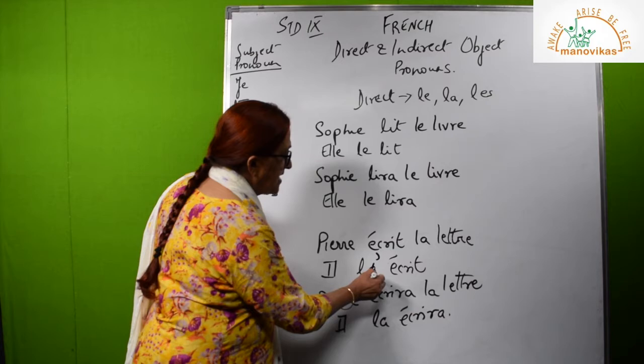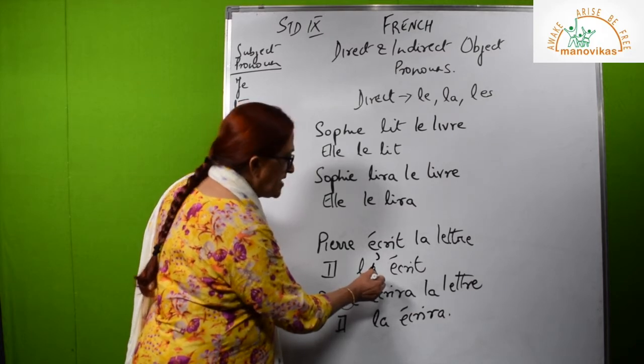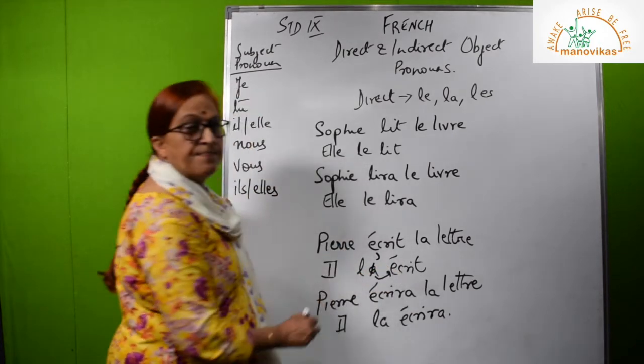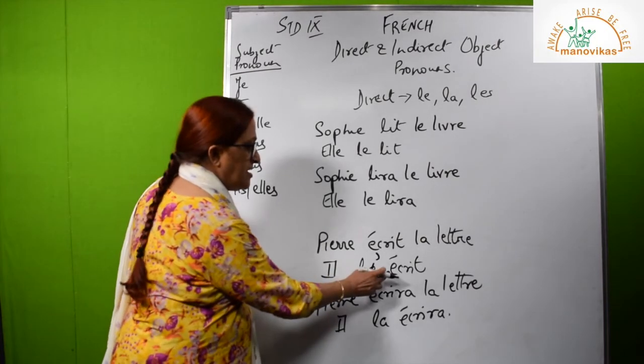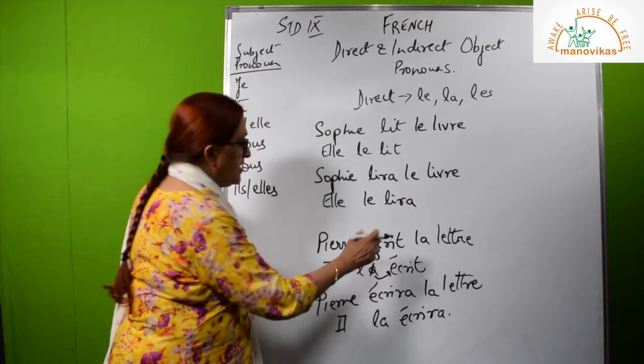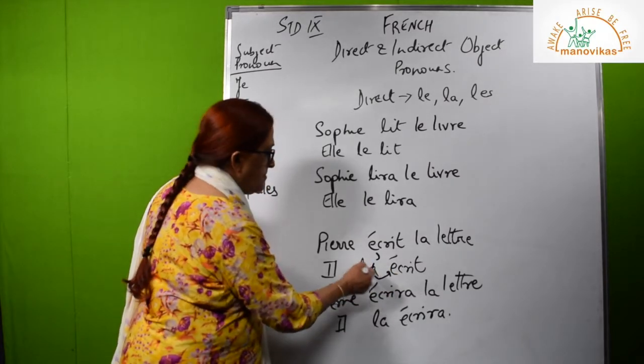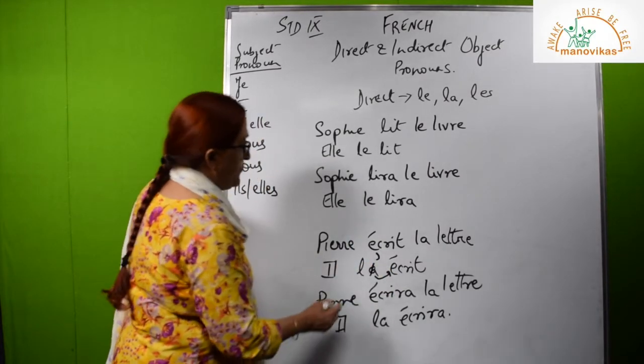Why does it become il l'écrit? Because we are cancelling the A. Why are we cancelling the A? Because A clashes with E. Both are vowels. So il l'écrit. If the verb had started with a consonant, it would have remained la. But here I have to cancel.